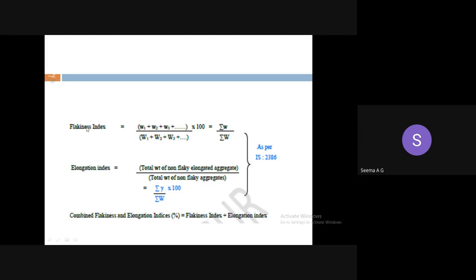So you computed the flakiness index and elongation index. Then the flakiness index value and elongation index value are checked separately, whether they are according to the IS specification, and their combined flakiness and elongation index value is also checked with the IS specification. As per IS specification, the combined value should not be more than 30%. If it is more than that value, aggregates are considered not suitable for the construction of pavement.